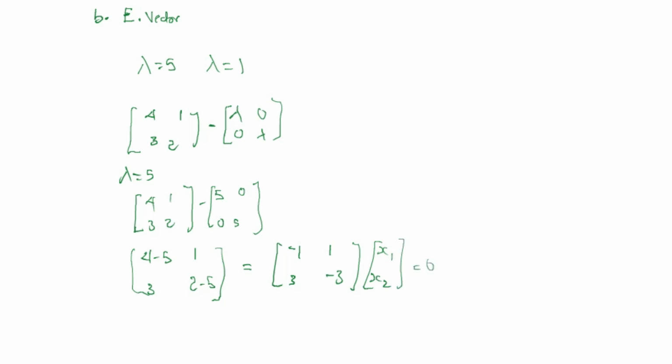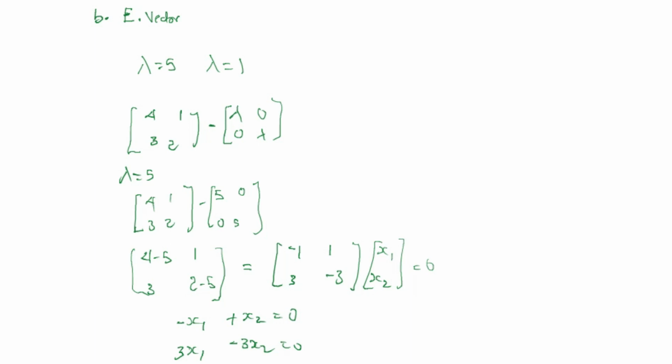So now, multiplying the matrices together, we are left with minus x1 plus x2 is equal to 0. The other one we have is 3x1 minus 3x2 is equal to 0. If you are multiplying two matrices together, you multiply the row by the column. So that was what we did here.